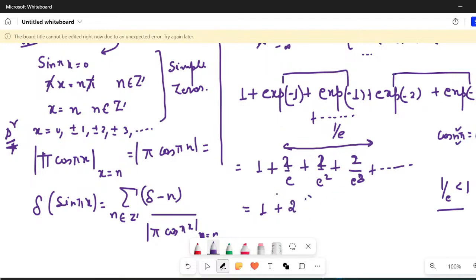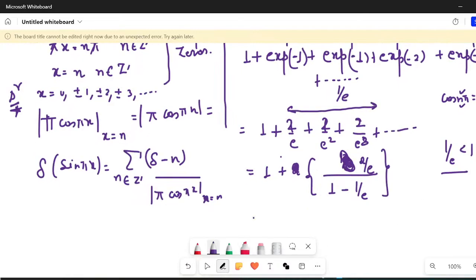So I'll take a 2 common out, and here you will have A upon 1 minus R, if I consider this as A. What is R? 1 upon e. Is that clear? So overall, this will become 1 plus 2 upon e minus 1 added up. So you'll get e plus 1 divided by e minus 1.